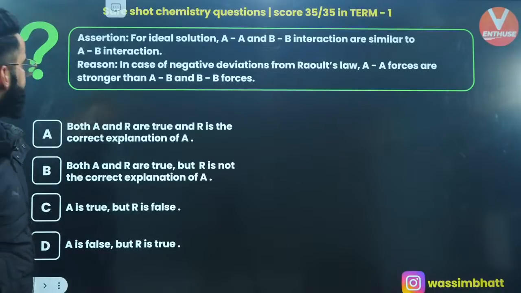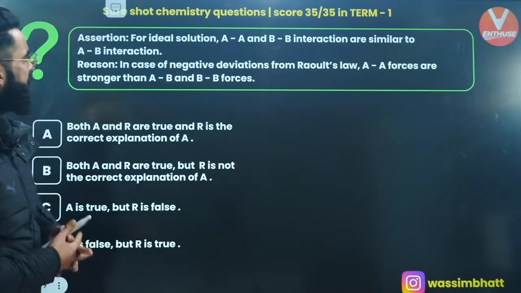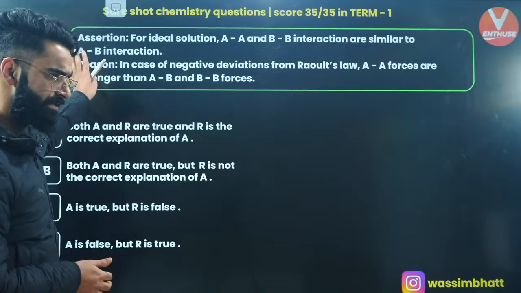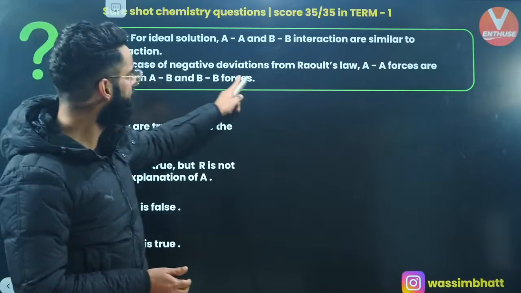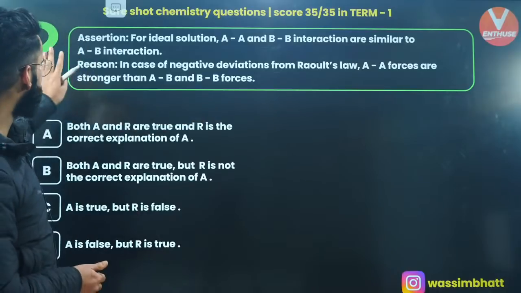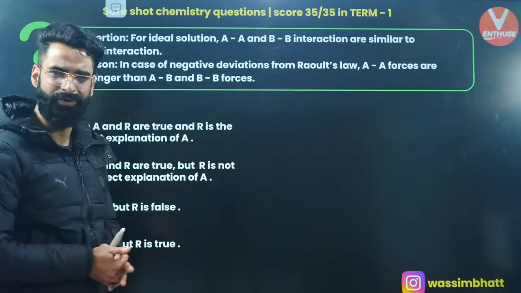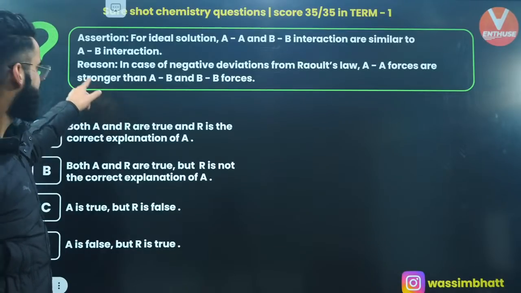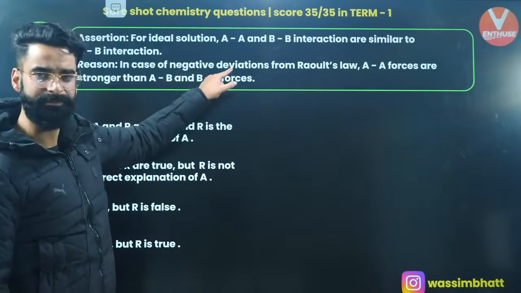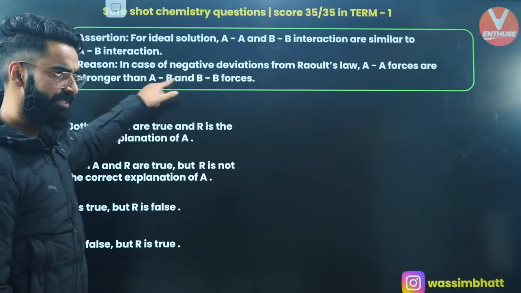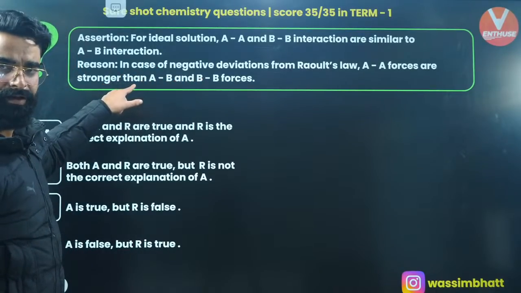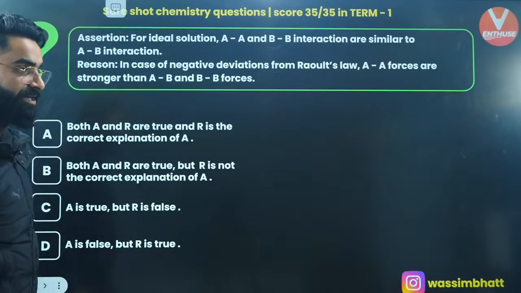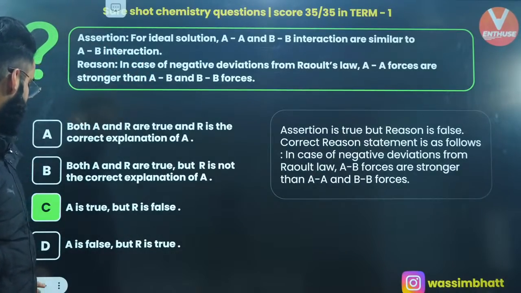Alright, for ideal solution, AA and BB interactions are similar to AB interactions. Absolutely right. Every one of you would be knowing this. Reason: in case of negative deviation from Raoult's law, AA forces are stronger than AB, BB forces. Is this statement correct? This is not correct. This is valid for positive deviation. So the reason is wrong, but the assertion is true.